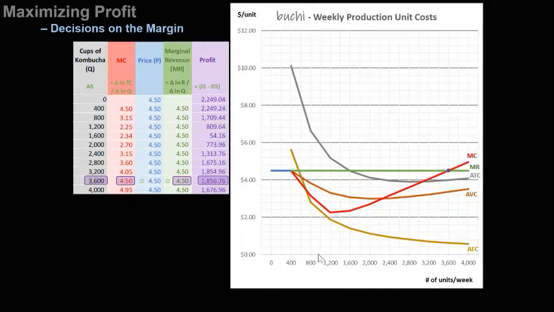Now let's look at it graphically. So imagine we're producing at 3,200 cups. So we find that the marginal cost now is less than our marginal revenue. So this tells us that, you know what, we should increase production. Or imagine for some reason we're producing at 4,000. At 4,000 we see the marginal cost is higher than marginal revenue. So cost is higher than our revenue. So this says, oh, we should produce less. And again, it'll push us back to the point where marginal revenue equals marginal cost. And that is going to be the point which maximizes profit.